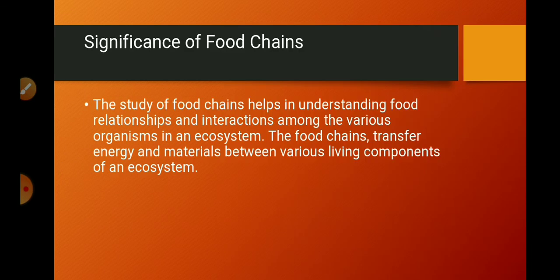The study of food chains helps in understanding food relationships and interactions among the various organisms in an ecosystem. So due to the study of food chain, we can come to know about the interactions and interdependencies among different organisms in the ecosystem. The food chains transfer energy and materials between various living components of the ecosystem. So we can come to know about how energy gets transferred between different living organisms, and transfer of material also.